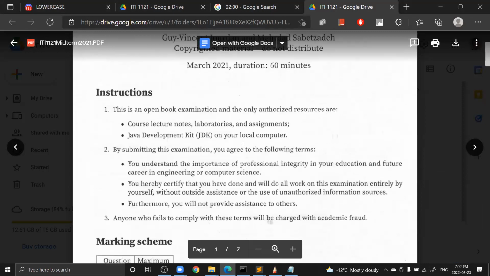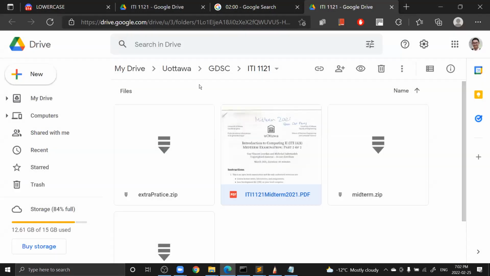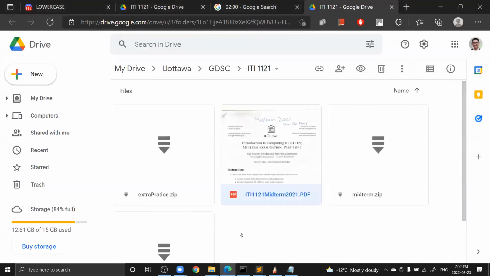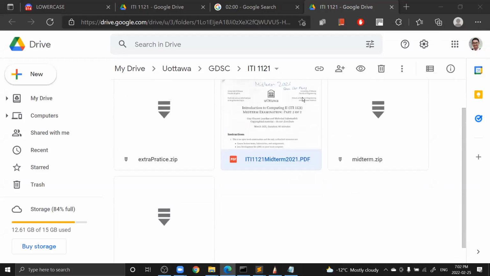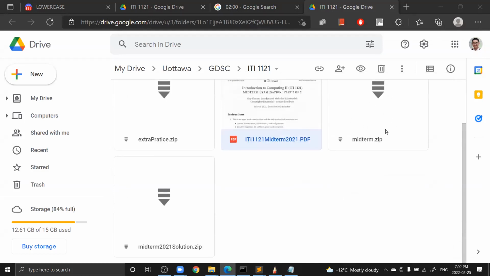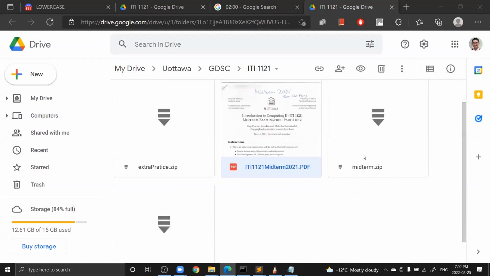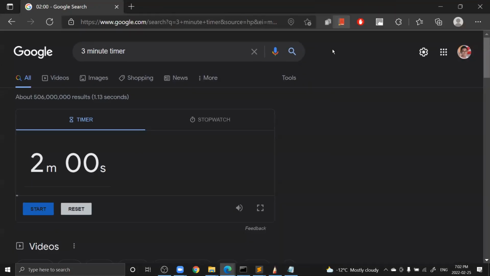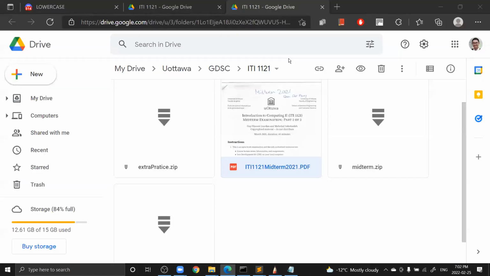So where do you get this PDF? Well, it's on the Google Drive link, which I will share in the chat right now. Make sure you go into this Google Drive link and download this PDF, as well as the midterm. This is the one that you will do. So just download this one. Once you finish downloading, I'll give you 2 minutes for this one. Then we will go over the solution.